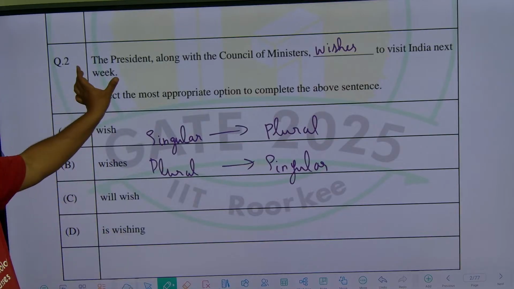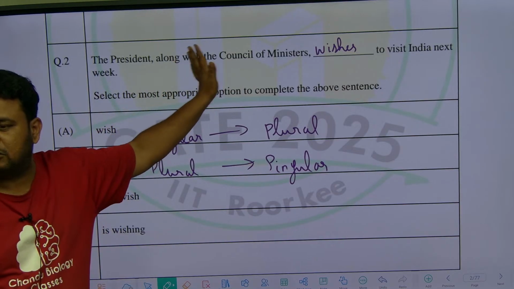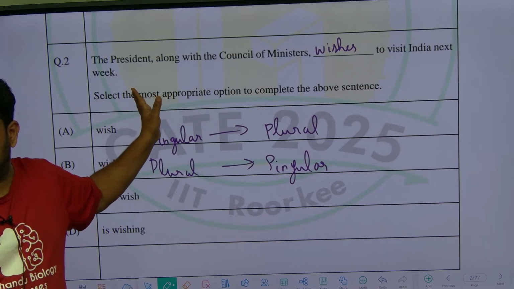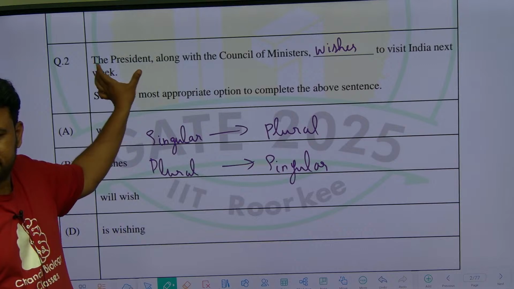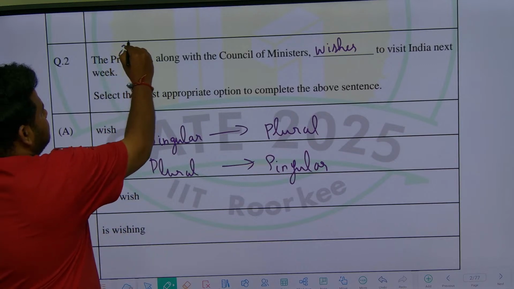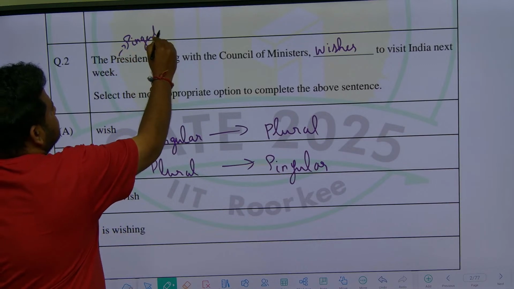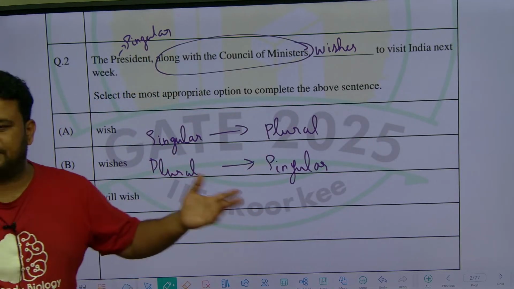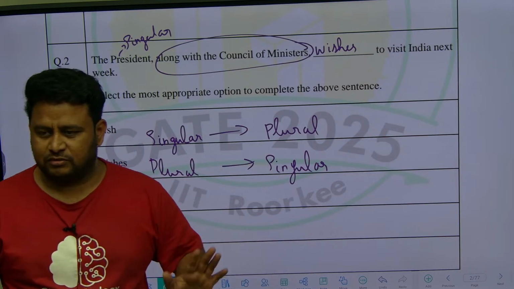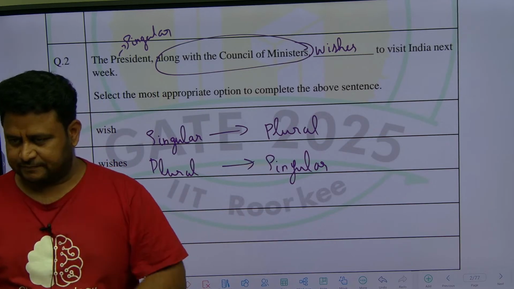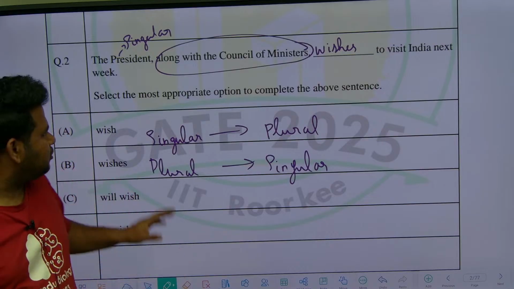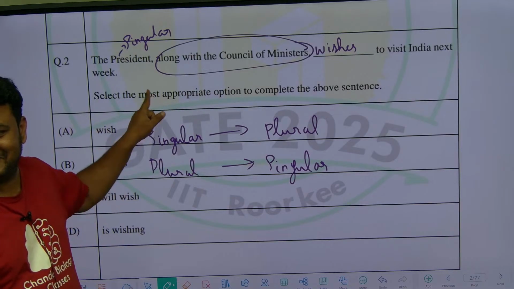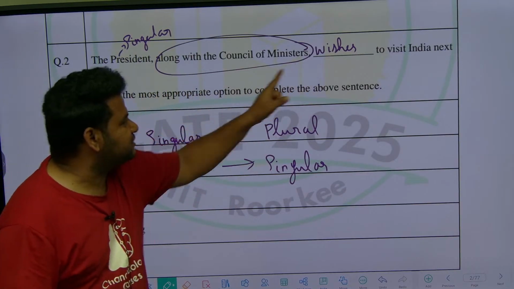So see here, the president, you may think this is plural, along with council of ministers. Here it is not an object. The key word is the president. Here this is singular. This one you have to ignore. Me along with my brothers, me along with my cousins, no. Me means I means singular. You have to consider like that. So the president along with council of ministers wishes to visit India next week.